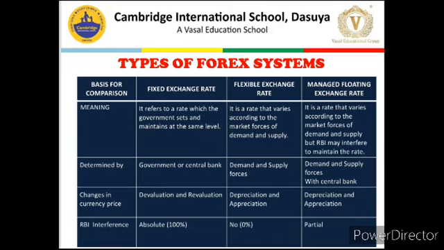And last point, what is the role of RBI in these three systems, or RBI or central bank or central authority or government, whatever way an examiner can ask, but the meaning will always remain the same. As far as the fixed exchange rate system is concerned, there is absolute or full role of RBI. In case of flexible or floating, there is no role of RBI, and in case of managed floating, there is partial role of RBI. So, this was all about different types of foreign exchange systems.